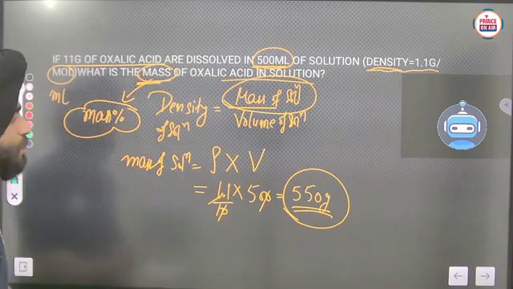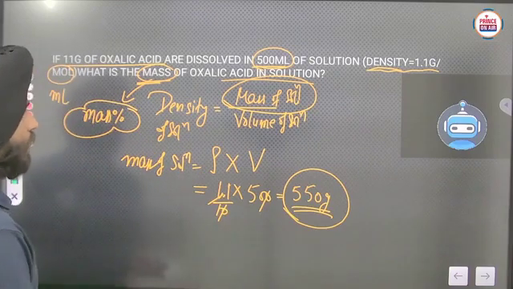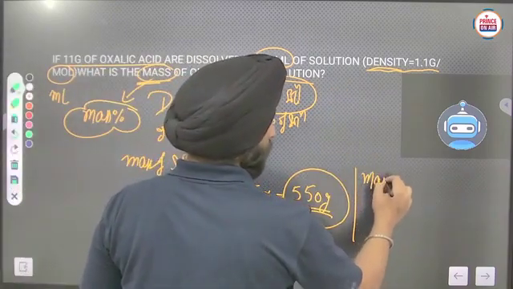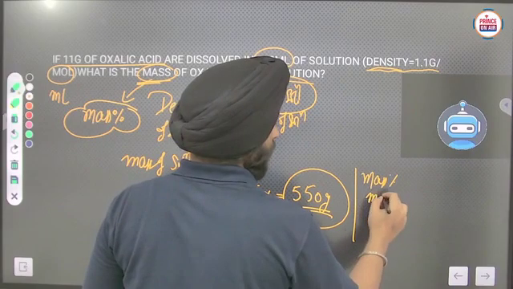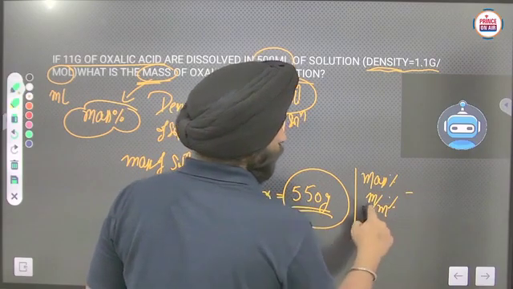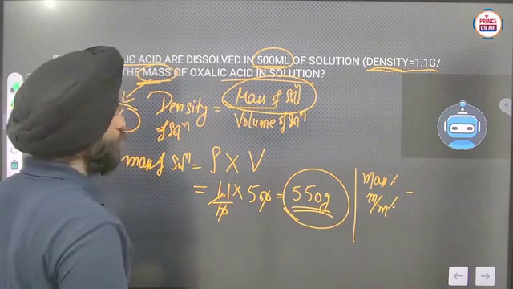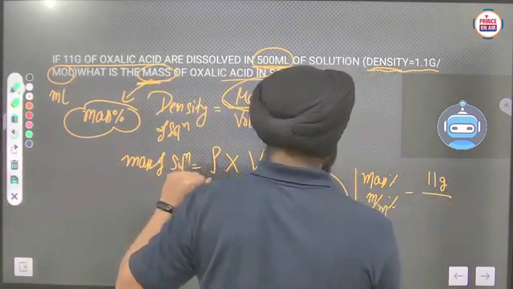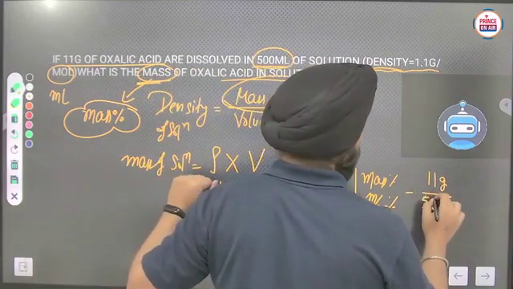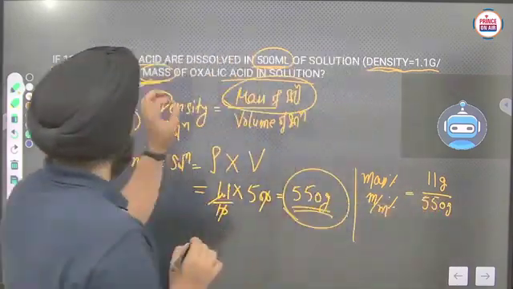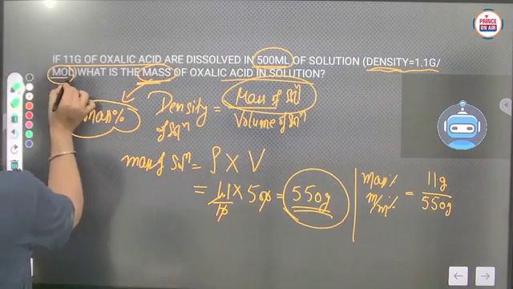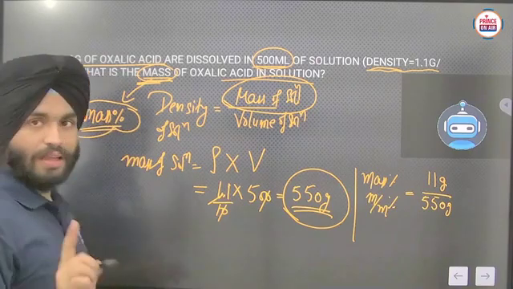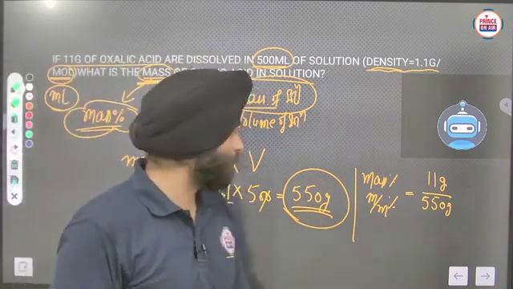So what we have to do here, mass percent means m by m percent. So mass of solute upon mass of solution. Mass of solute they have given to you, that is 11 gram, and mass of solution is 550 gram. Okay, there is a little bit of mistake here. In place of mole you have to write ml, and you have to write mass percent. Like in this way you have to correct the statement.